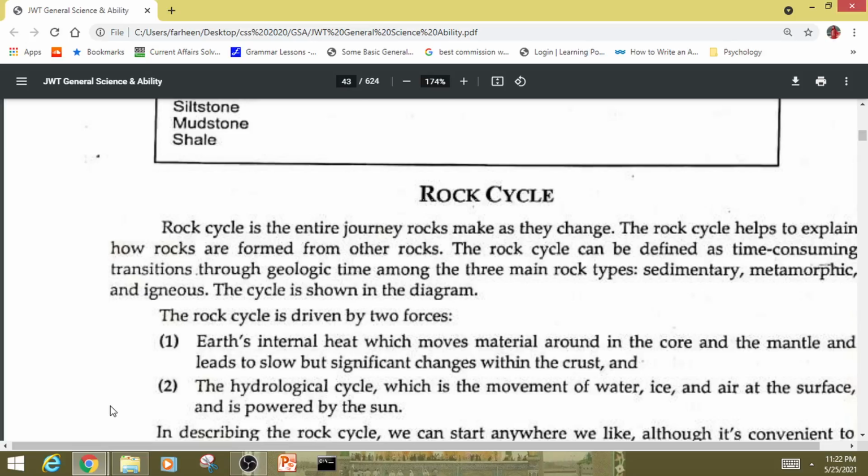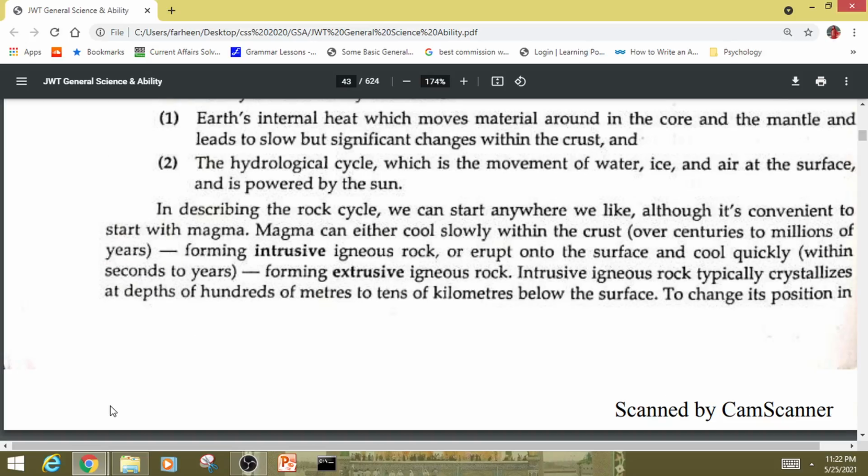Magma can either cool slowly within the crust over centuries to millions of years, forming intrusive igneous rocks, or erupt onto the surface and cool quickly within seconds to years, forming extrusive igneous rock. Intrusive igneous rocks typically crystallize at depths of hundreds of meters to tens of kilometers below the surface.